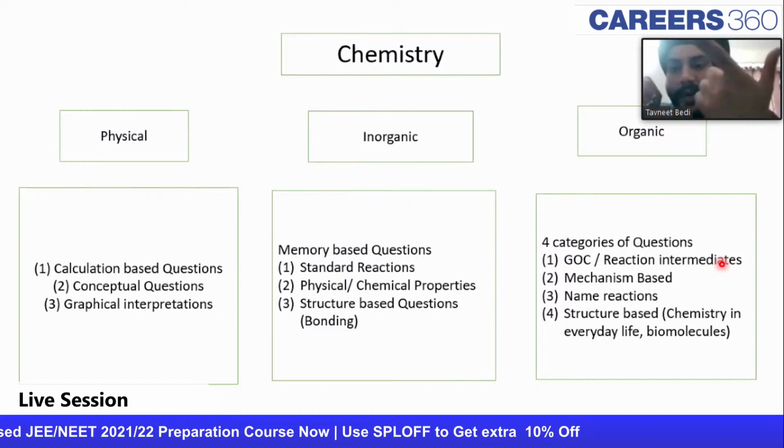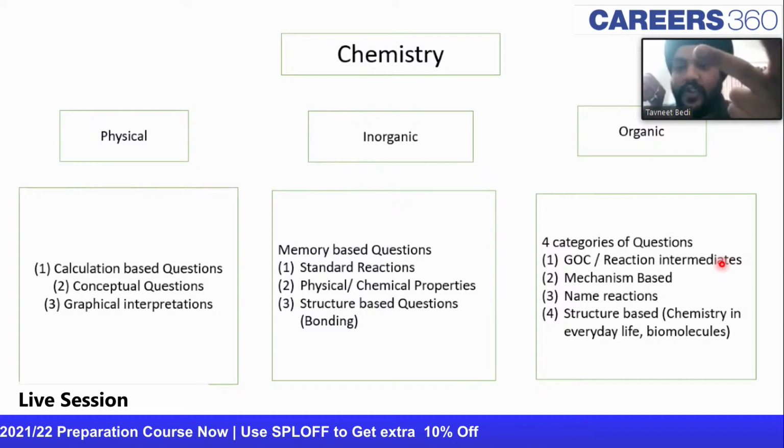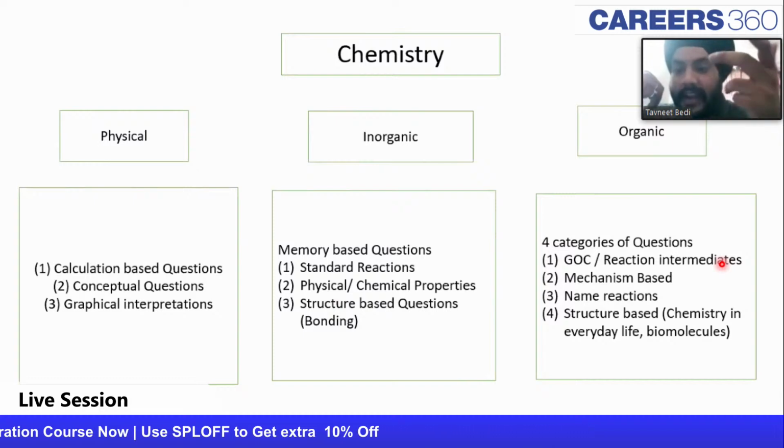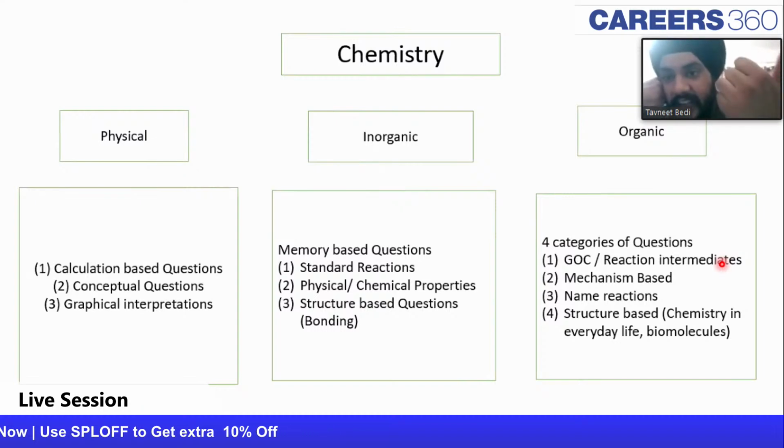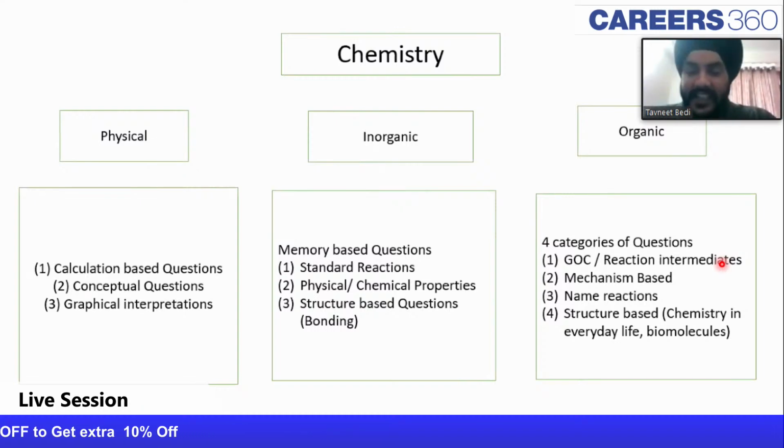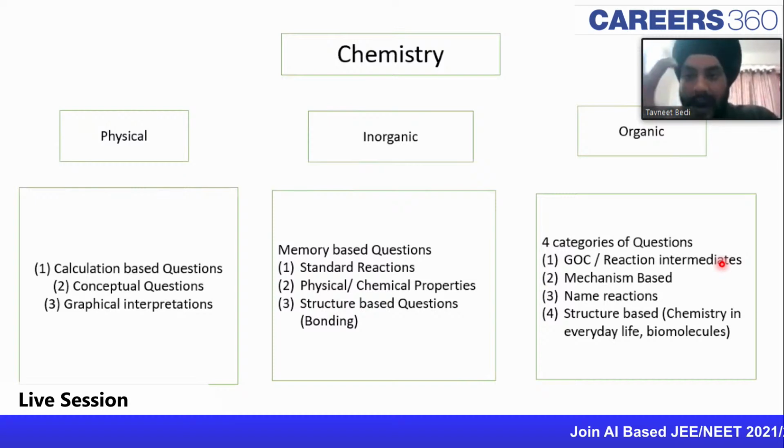What is asked in this? Isomerism, nomenclature, inductive effect, mesomeric effect, and so on, as well as the reaction intermediates, the factors which govern carbocation stability, carbanion stability, radical stability. This is one of the major parts which gets asked in the exam over and over again. So you have to break down the problems into smaller parts.